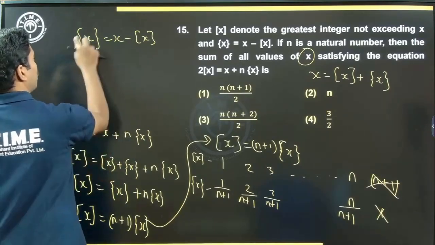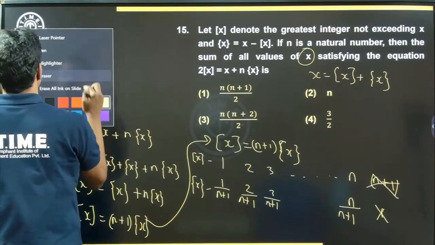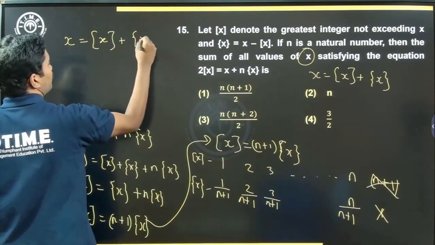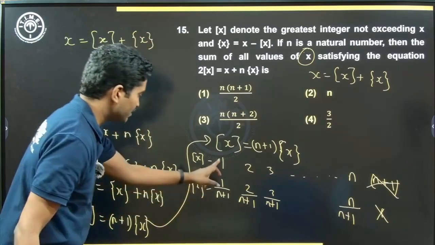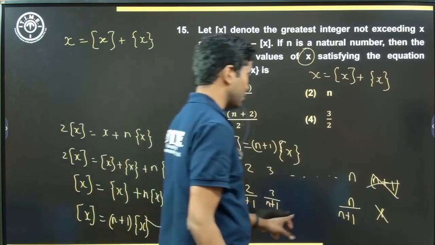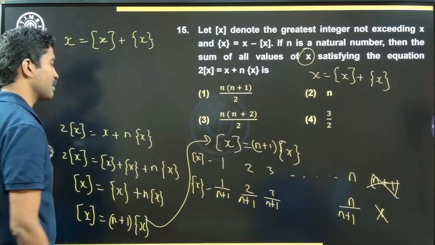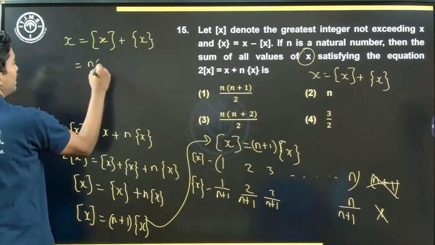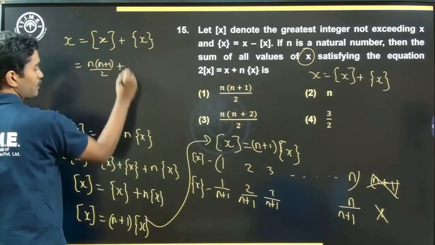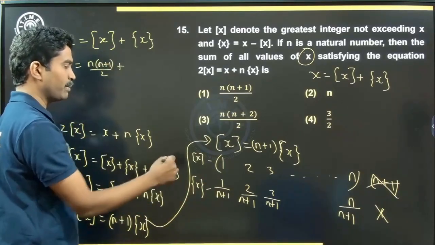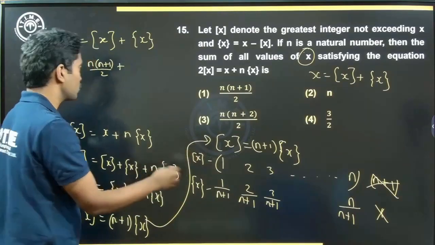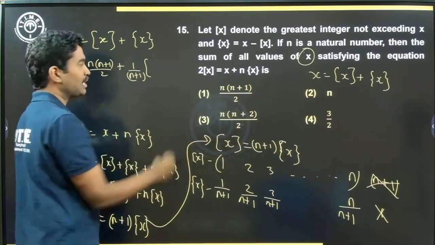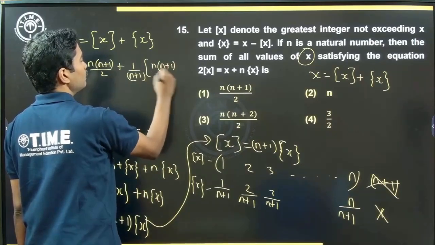Now that we've come there, what is the next step? We are being asked to find out the sum of all the values of x. But hey, what is x? Is it not greatest integer function of x plus fractional part of x, which means the value of x is this plus this plus this plus so on till this plus this. Add up all the terms, meaning add up all these terms 1 plus 2 plus 3 plus so on till n. This is n into n plus 1 by 2 plus what about this: 1 by n plus 1 plus 2 by n plus 1 plus 3 by n plus 1 plus so on. So 1 by n plus 1 into 1 plus 2 plus 3 plus so on till n, which is n into n plus 1 by 2, right?